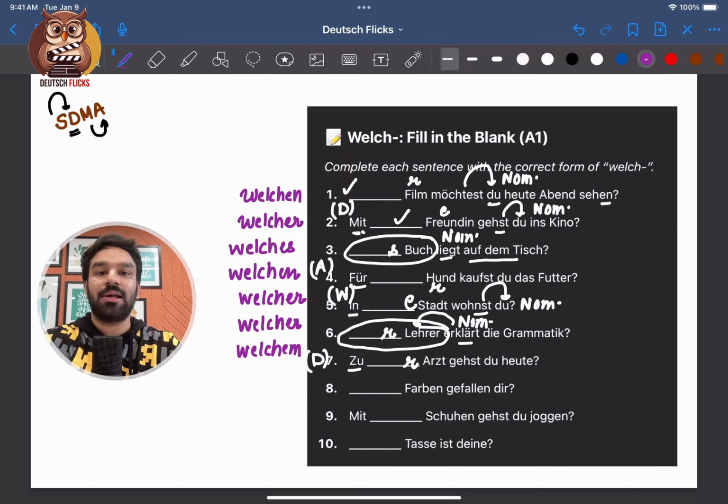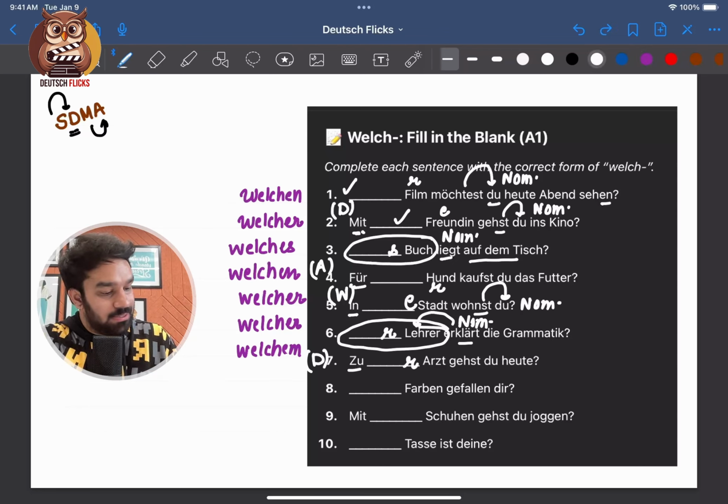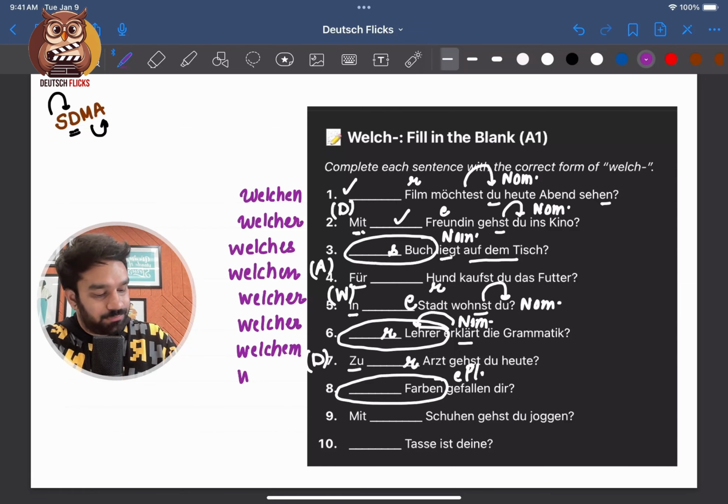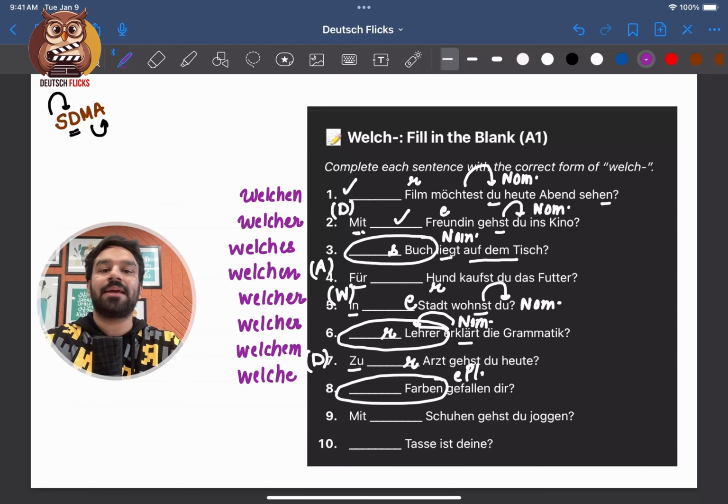Nummer 8. Welche Farben gefallen dir? Now, who is conjugating the verb gefallen? It is this part. Right? This is the subject of the sentence. Subject is in nominative case. And Farben, this is plural. Okay? Die plural. So it will be welche. Welche Farben gefallen dir? Which colors please you?